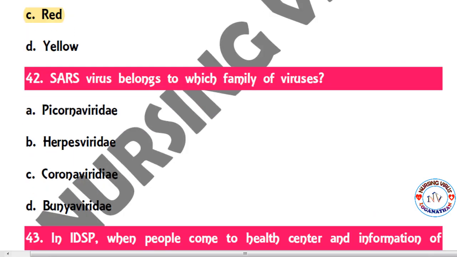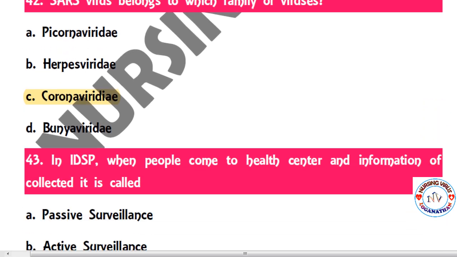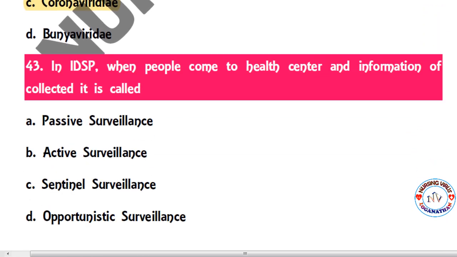So in 42, the SARS virus belongs to which family of virus? Picornaviridae, Herpesviridae, Coronaviridae, and Bunyaviridae. So everyone, from the pandemic, knows that very clearly. SARS belongs to the Coronaviridae. So the next question, 43.